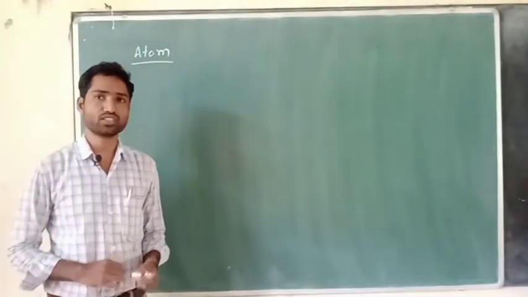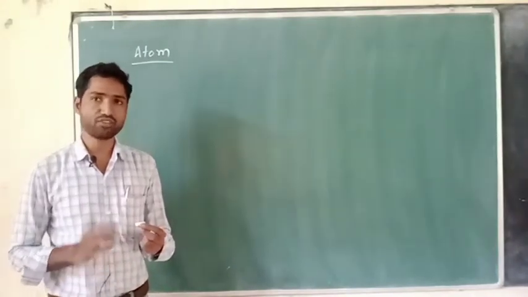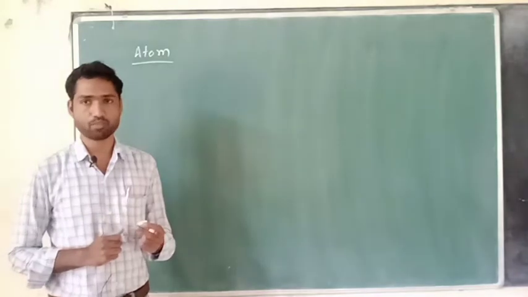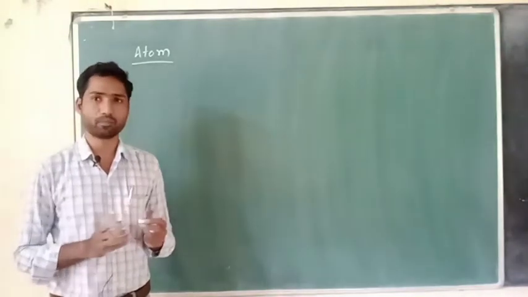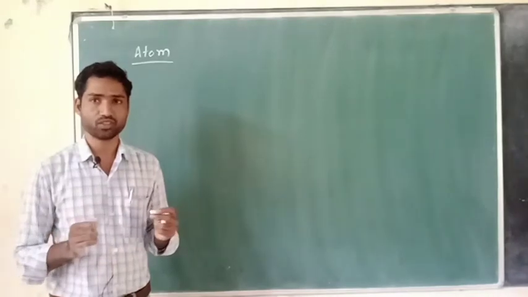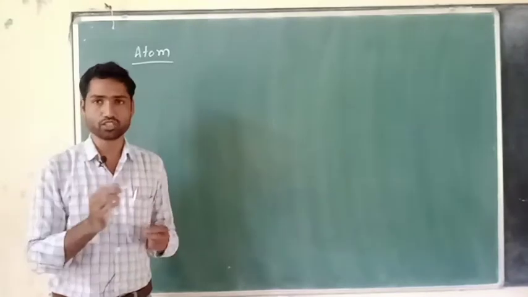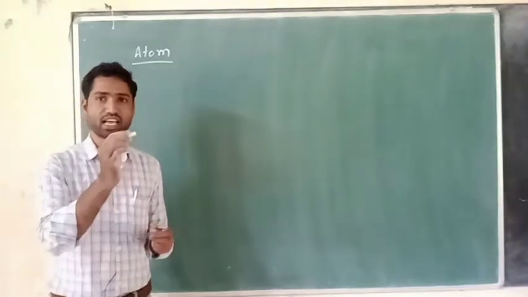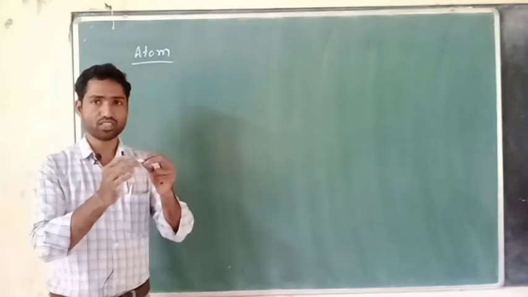In the last class we discussed the meaning of matter. Matter is anything which has mass and occupies certain space. So that is known as matter. Now let us take any matter that exists in nature and divide it into two parts. I am going to take this chalk piece. This is a matter because it has certain mass and occupies certain space, right? Therefore this is a matter.